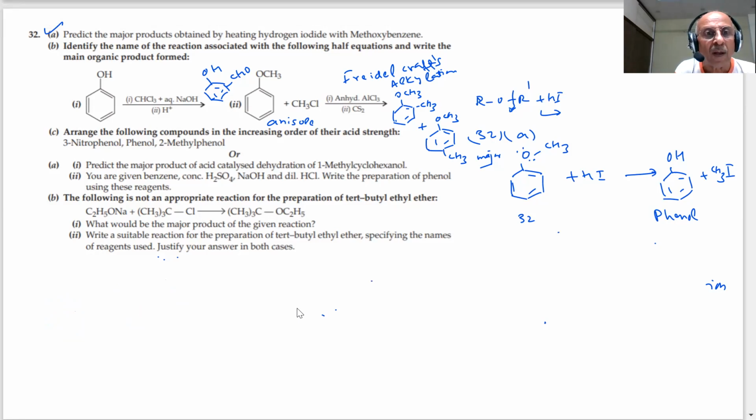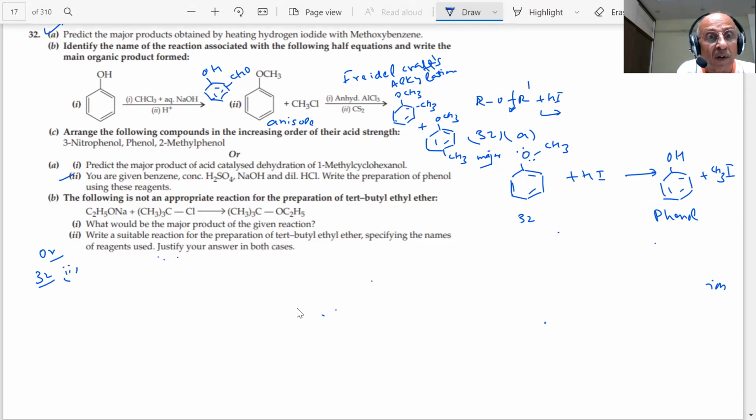Okay. Copied, sir. You are given benzene, concentrated sulfuric acid, NaOH. You write the preparation of phenol. Important question, students. How do we prepare phenol from benzene? Internal choice is given here.